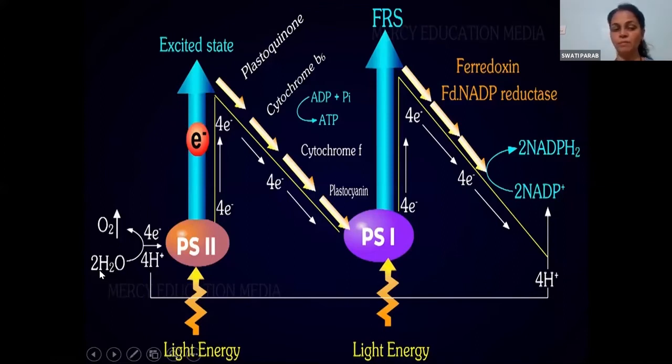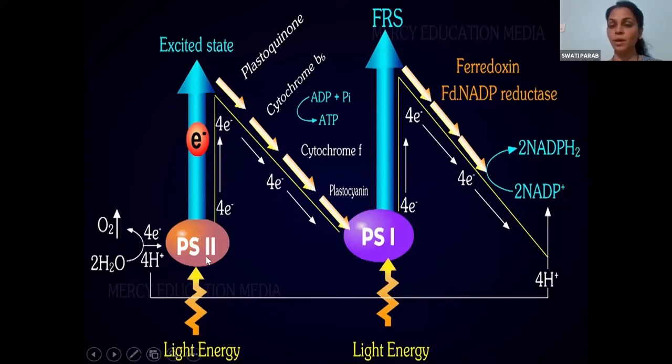You will see here, water molecule breaks down to form what? It forms 4 hydrogen and oxygen. So 4 atoms of hydrogen will come over here and join NADP and will form NADPH2. So NADP will get reduced to NADPH2 and oxygen will be released out. This is all because of splitting of the water molecule. Okay. You want me to repeat it once again, or you understood what is happening here?